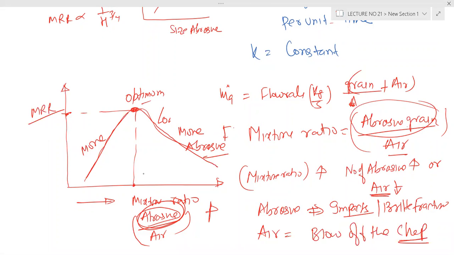When there are more abrasives and less air, abrasive collides with abrasive and momentum is lost. So there should be an optimum abrasive grain and air ratio. More air and less abrasive means the impact will be less. Less air and more abrasive means abrasives will hit each other. Did you get the point? Did you understand this?